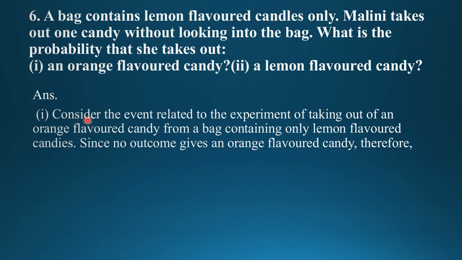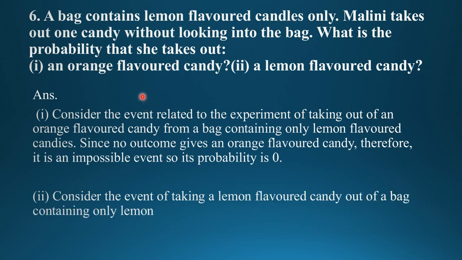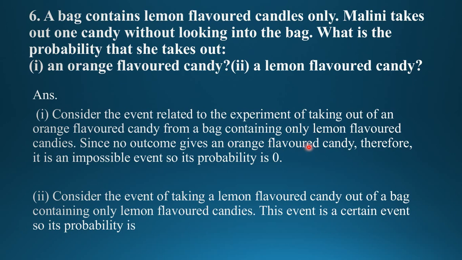Now, for the event related to the experiment of taking out an orange flavor candy from a bag containing only lemon flavor candies. What is given? A bag contains lemon flavored candy only, and Malini wants orange flavor. Therefore, in this case, no outcome gives an orange flavor candy. Therefore, it is an impossible event, so its probability is 0. Clear? And we know that the probability of an impossible event is 0.